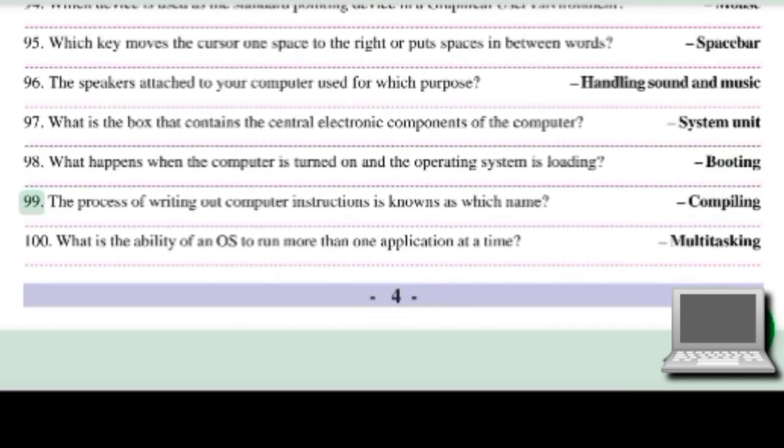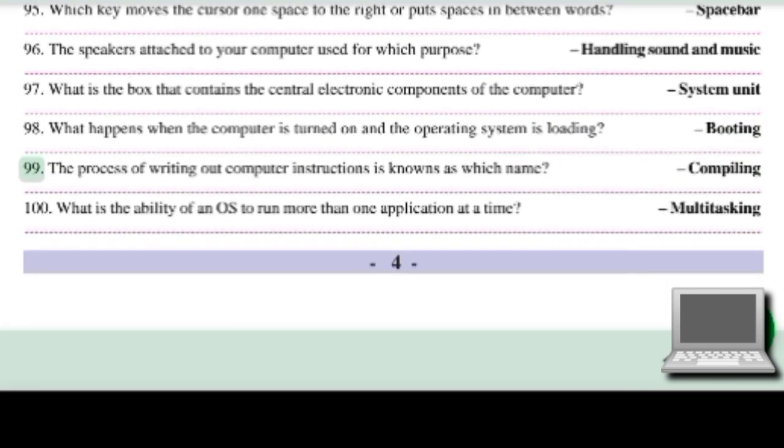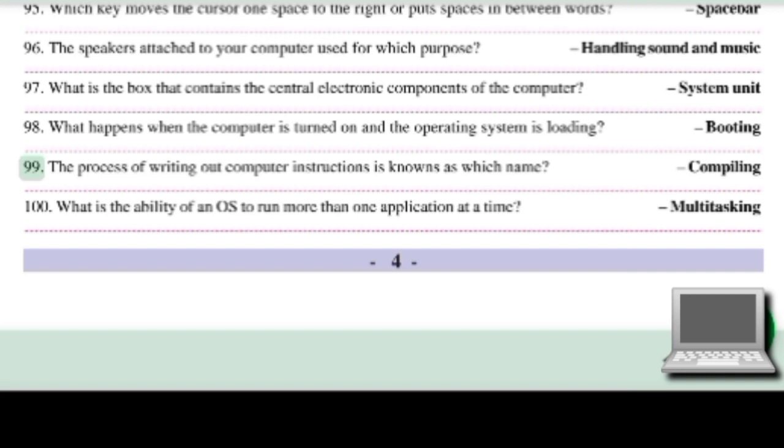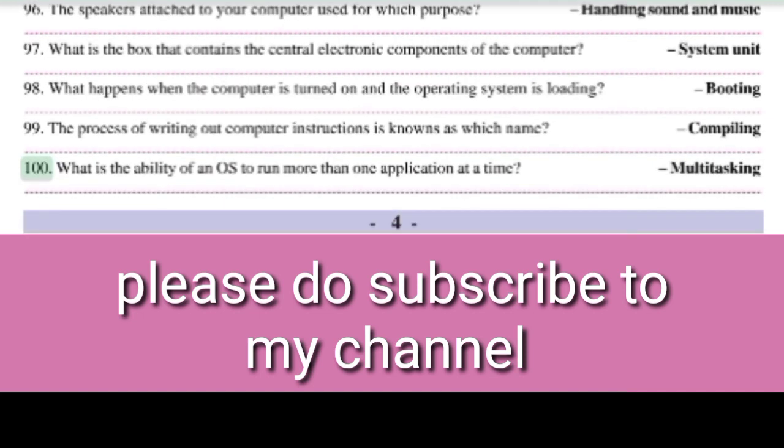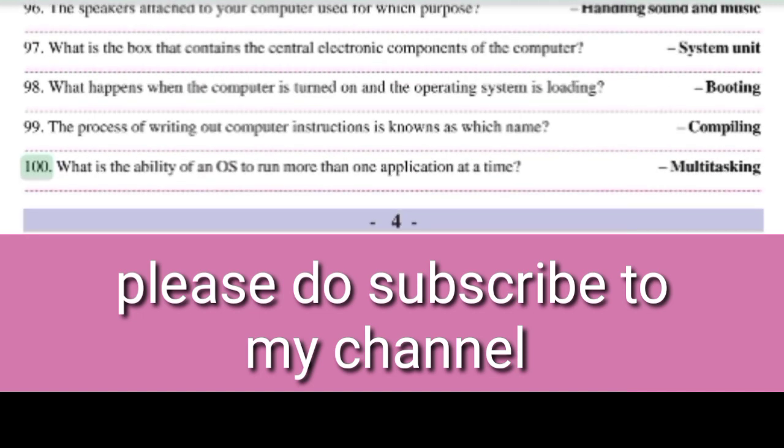Booting. 99. The process of writing out computer instructions is known as which name? Compiling. 100. What is the ability of an OS to run more than one application at a time? Multitasking.